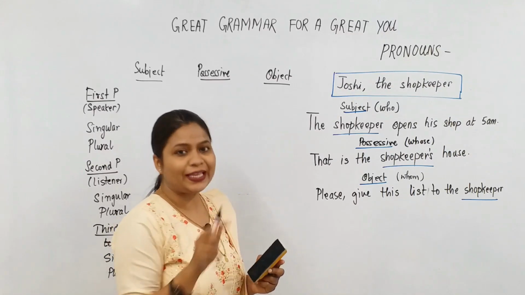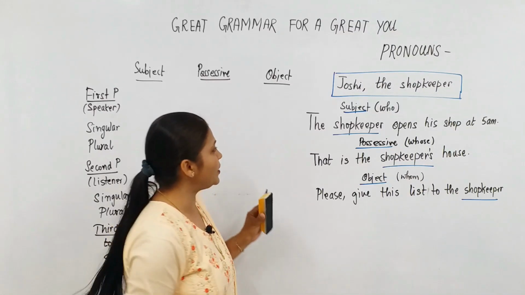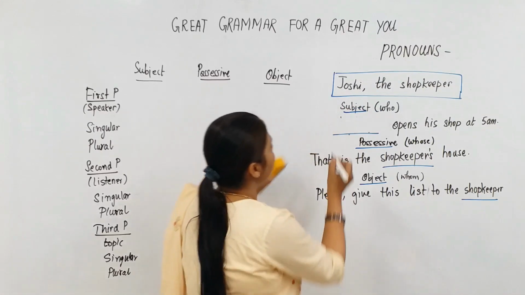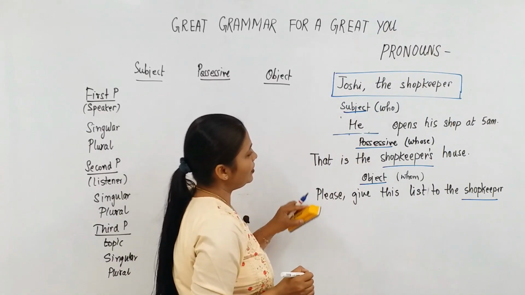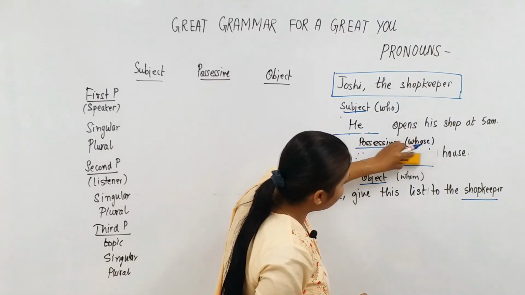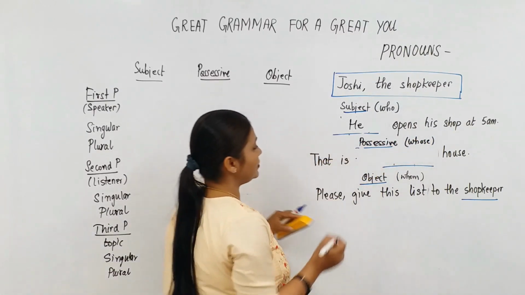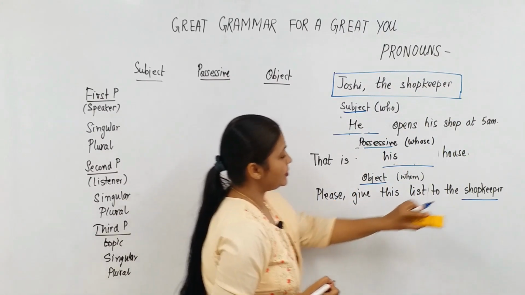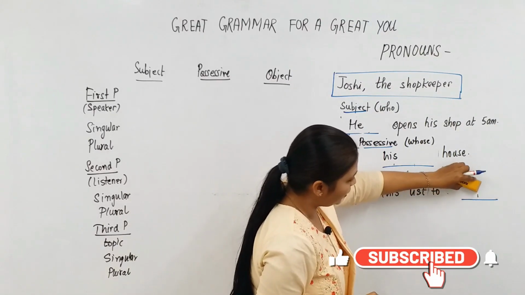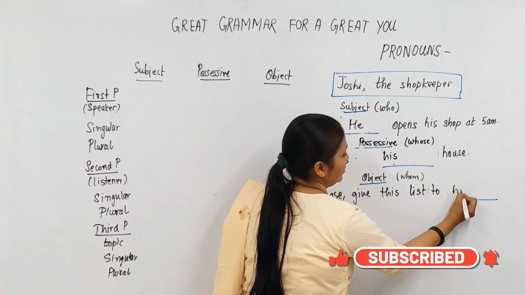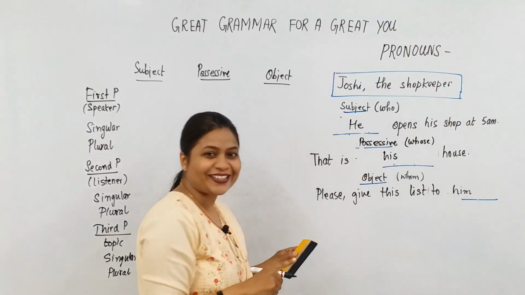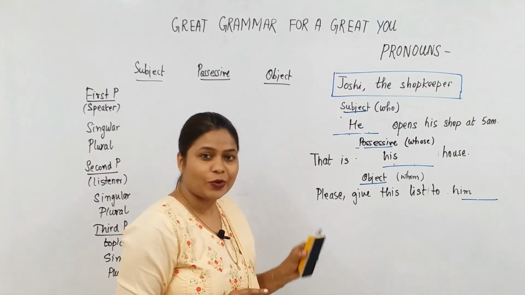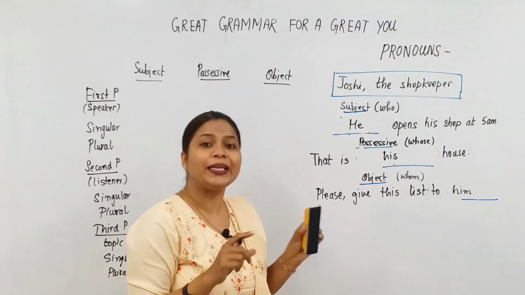Now when I'm going to replace the noun and use a pronoun, see how I do it. I remove the article the also and I write the pronoun he. I remove shopkeeper's from here and I also remove the article, that is his. Please give this letter to, again we get rid of the shopkeeper with the article and I put the word him. Now hear the sentences again. He opens his door at 5 a.m. That is his house. Please give this list to him.